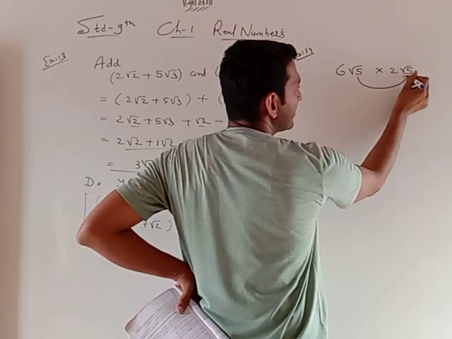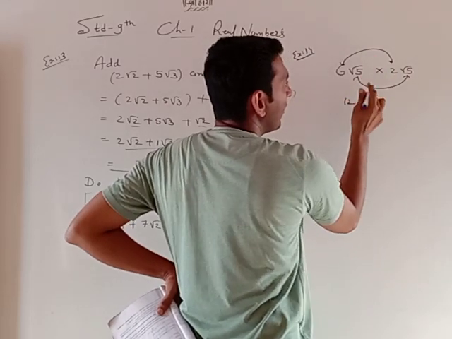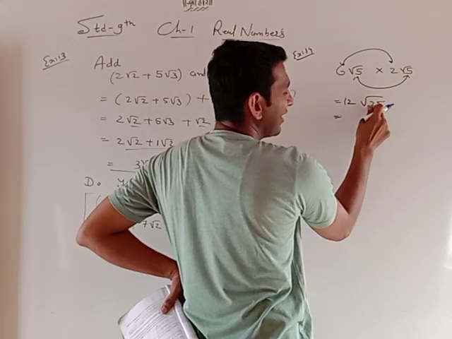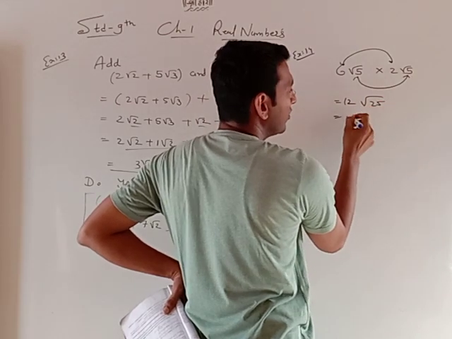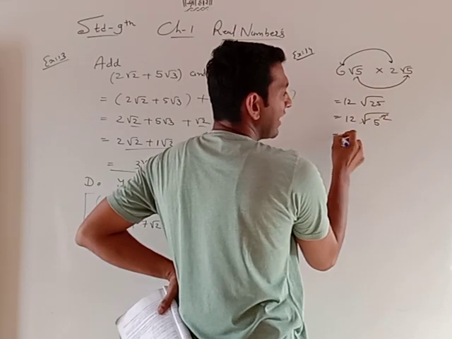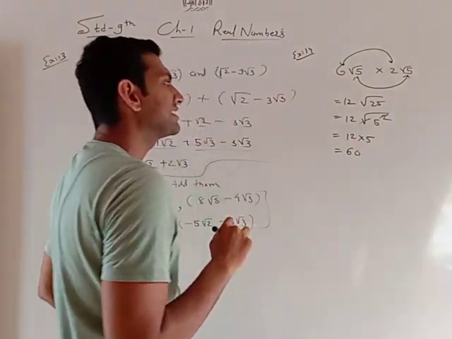So these two numbers are irrationals and these are rational numbers. 6 2s are 12, 5 5s are 25, and square root of 25 is 5, square and square root cancel, so you get 12 into 5, 12 5s are 60. Your answer is 60.